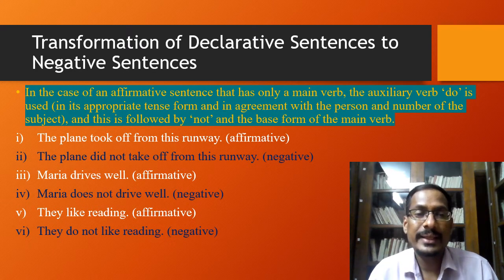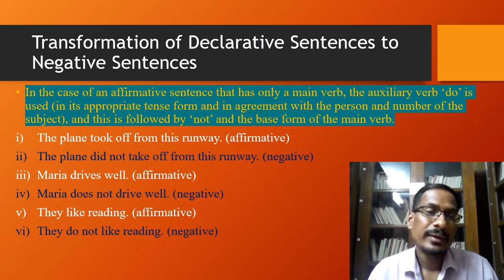So in all these three examples, you could see that there are no auxiliary verbs, there are only the main verbs. So if there are no auxiliary verbs, we shall use the auxiliary verb do. And before using it, we must see its agreement with the subject and also in its appropriate tense. So the tense form shall be the same.